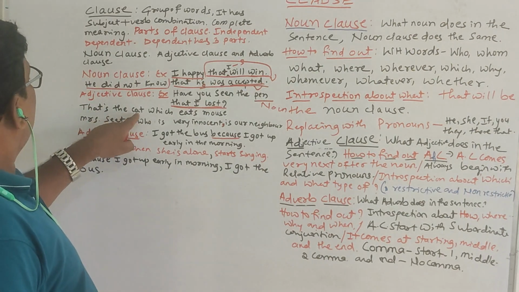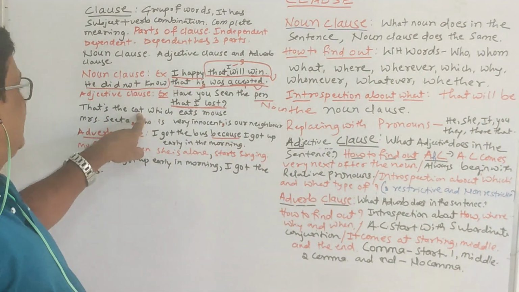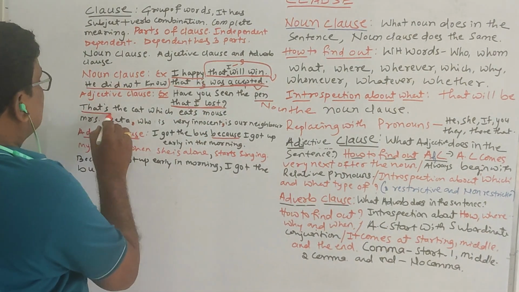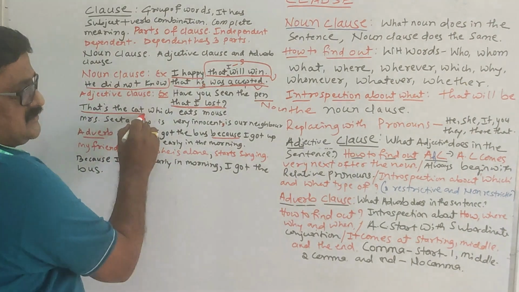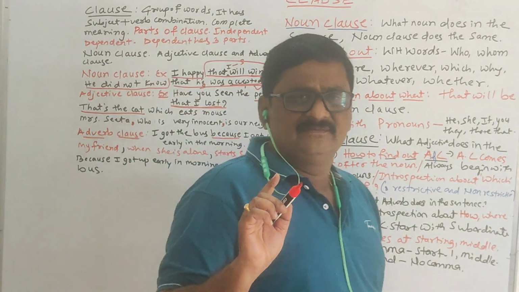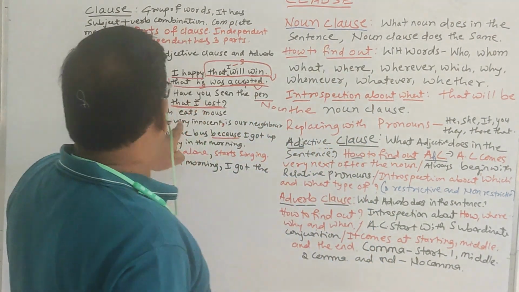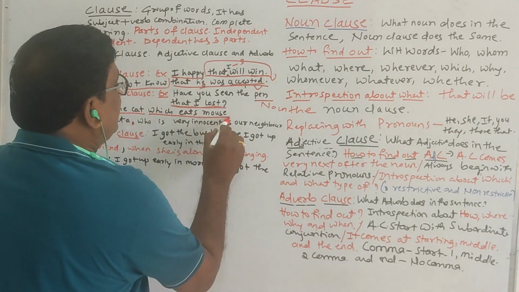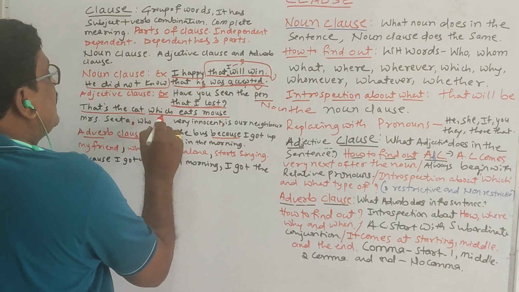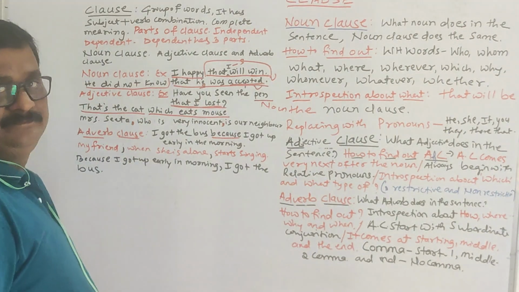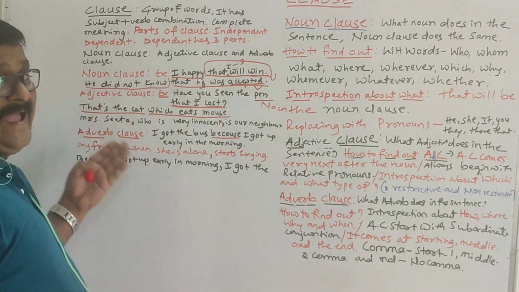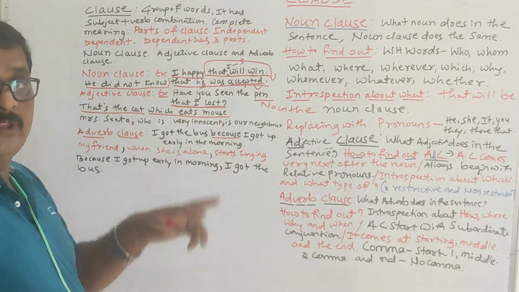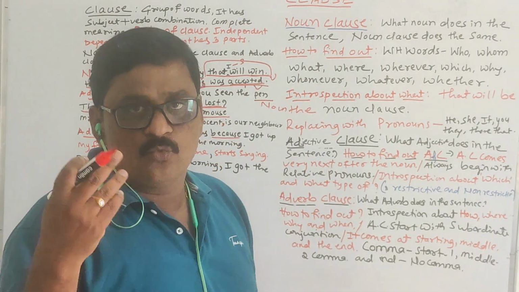One more example here. That is the cat which eats mouse. So that is the cat. It is the main clause. It gives complete meaning. That is the cat. Enough. It gives complete meaning. And which eats mouse is the subordinate clause. It is dependent on the main clause, or this is an adjective clause. It tells about the cat, and that is a group of words, and it has a subject plus verb combination.